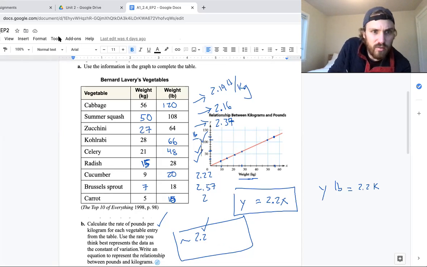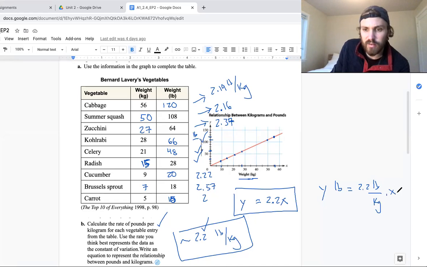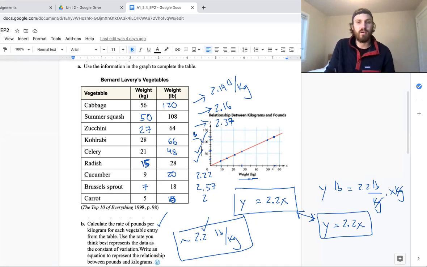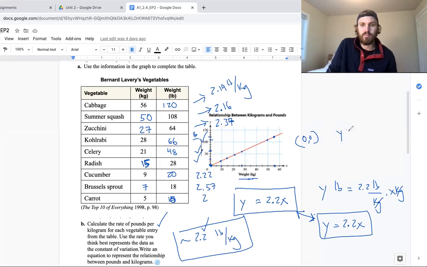So that's why you check your units, so you can find your mistakes. This would be pounds per kilogram. So this is pounds per kilogram times x kilograms. And so that ends up being pounds equals pounds. So y equals 2.2x. That's my equation like I had there. Okay, so this is a direct variation, which means that it passes through the point 0, 0, and the equation is y equals 2.2x. Okay, great.